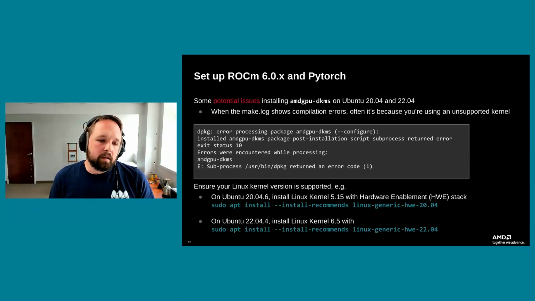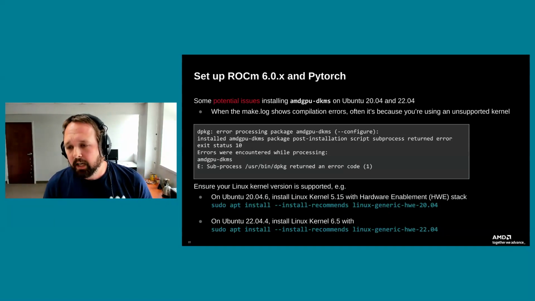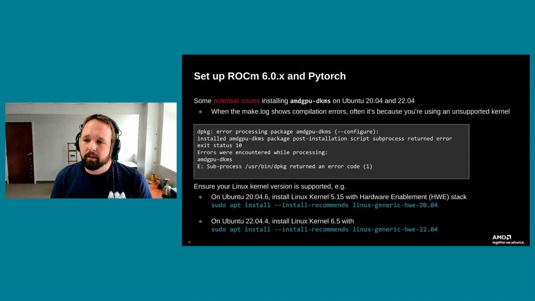And right now, if you're on Ubuntu 22.04.6 on a fresh install, just install the Linux generic HWE, the hardware enablement kernels. Same thing goes for Ubuntu 20.04. Just the current versions they're at. There's just a different release cadence for Ubuntu than there is for ROCm, and sometimes things get out of sync. And in particular, on some of the older versions of Ubuntu, you do need to make sure you have the newest Linux kernel. So this is the way to do that.